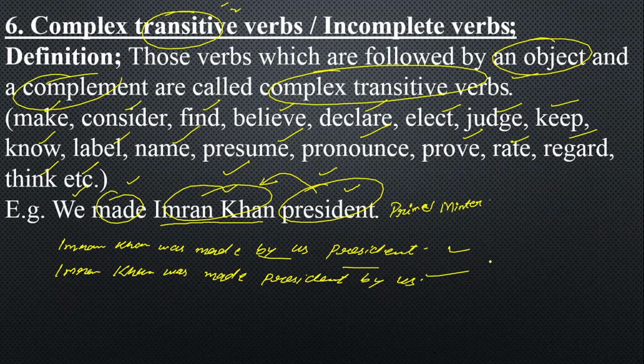So that's why we call them transitive, which can be changed into passive voice. And there are two ways to change them into passive voice. So those verbs which need an object and a complement and can be changed from active voice into passive voice in two ways are called complex transitive verbs. Next example we will be talking about.